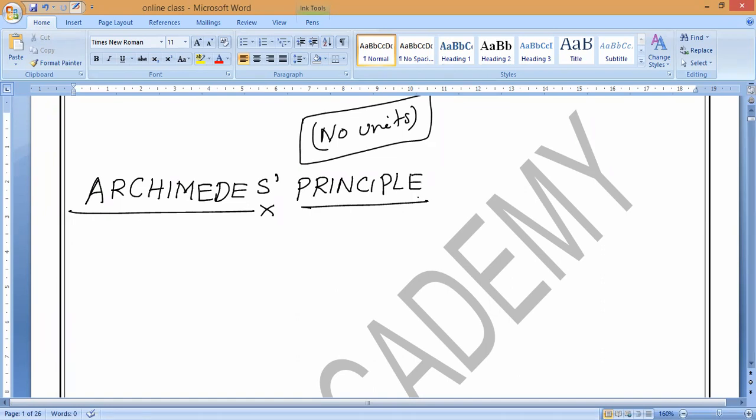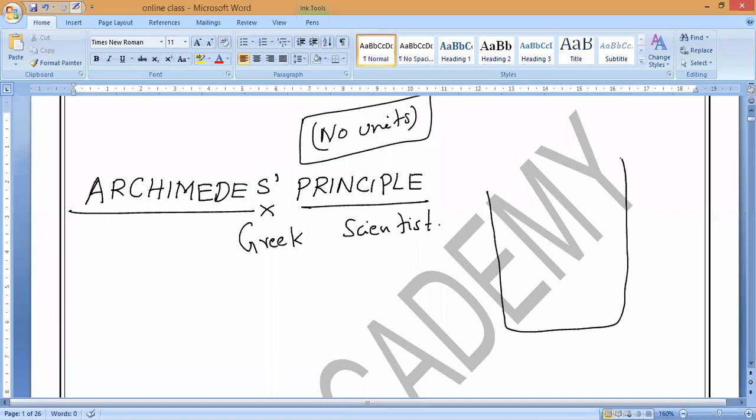Understand, everyone? Now observe very carefully here. Archimedes was a Greek scientist. He is the one who found this, and that is why it is called Archimedes principle. He found that when an object is immersed in a liquid, as we have already discussed, the factors affecting that. Now if this is the liquid, is any upward force acting on it? If no object is immersed, when will the upward force act?